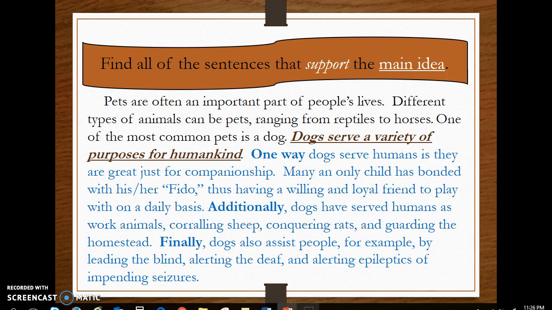Did you find them? The entire rest of the paragraph after the main idea is stated talks about all of the variety of purposes the dogs serve for humankind. You see keywords like one way, additionally, and finally all indicate those purposes.